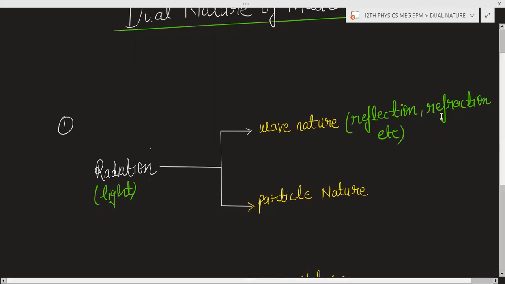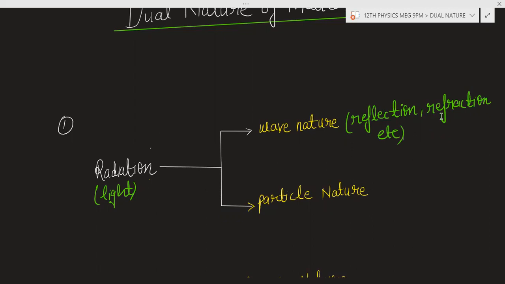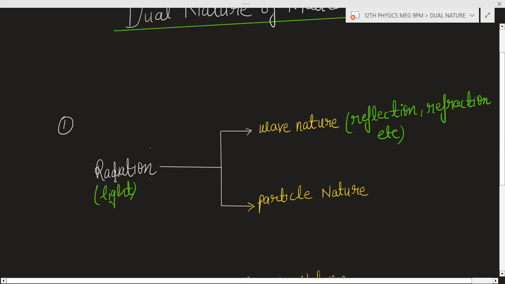Reflection and refraction, and there is diffraction also, and interference also. These are the properties of wave. That is why we can say light shows the wave nature.